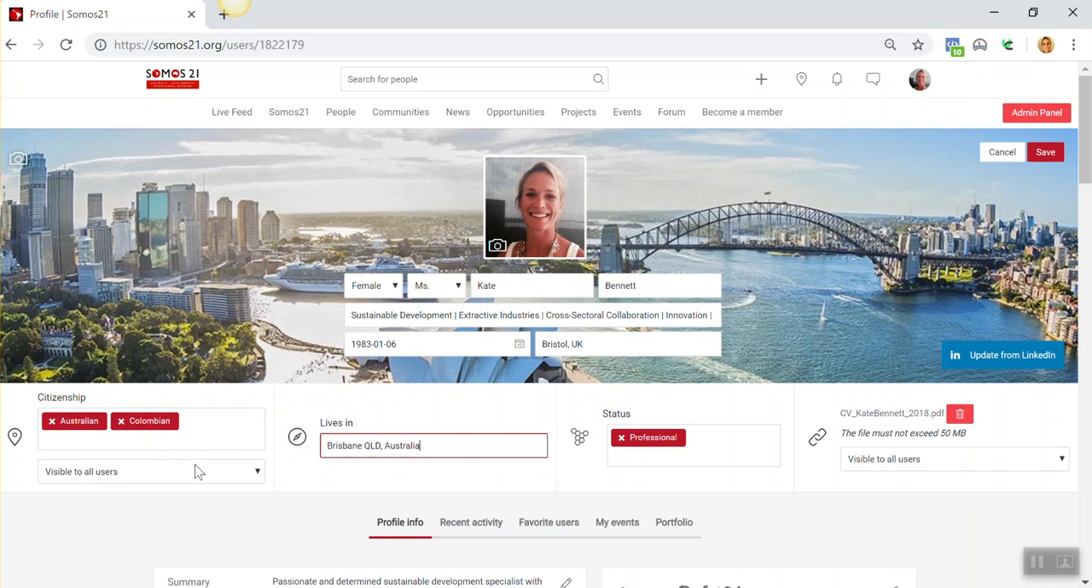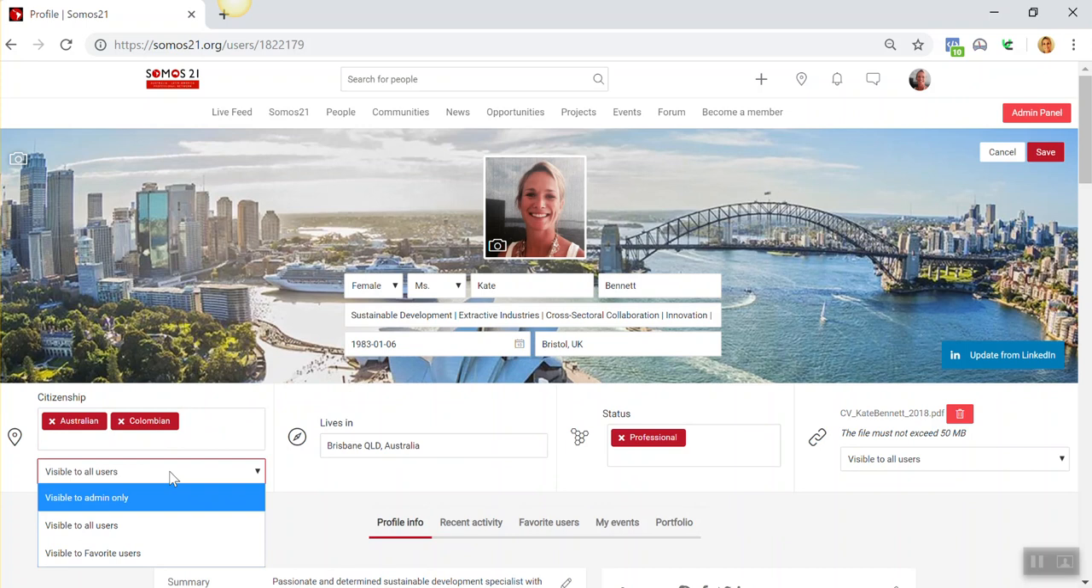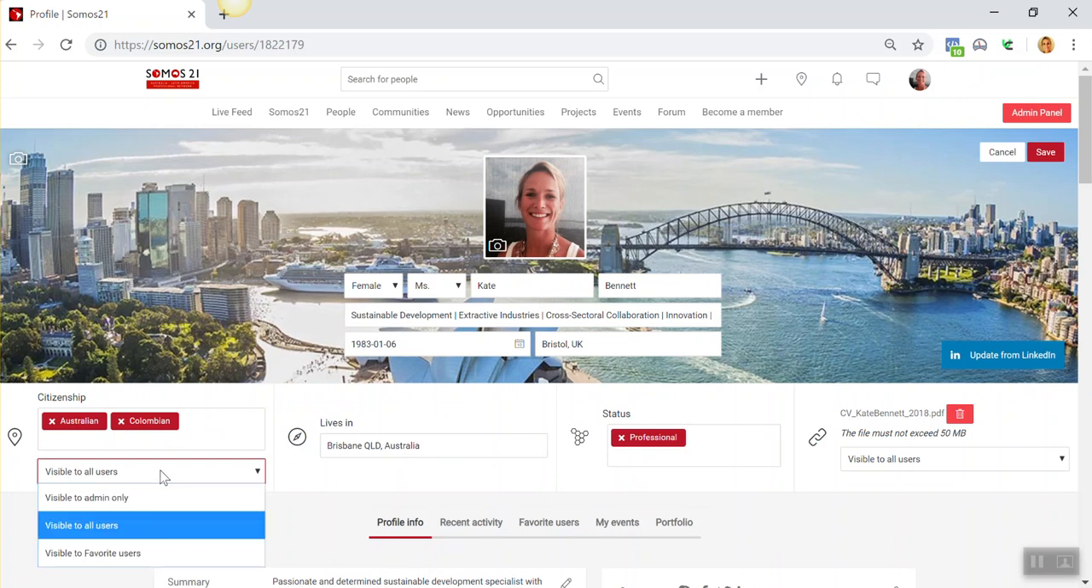You can also choose whether you want that to be visible to everyone, visible to admin only, or visible to your favorite users. Visible to admin only basically means that we can use it to ensure that you're notified of things from the back end. When we send out mail outs, we'll send it to, say, all Colombians, and so you'll be on that mailing list. But anyone looking at your profile won't necessarily be able to see it. So you've got that ability to change things there. I'm going to keep it visible for all users.